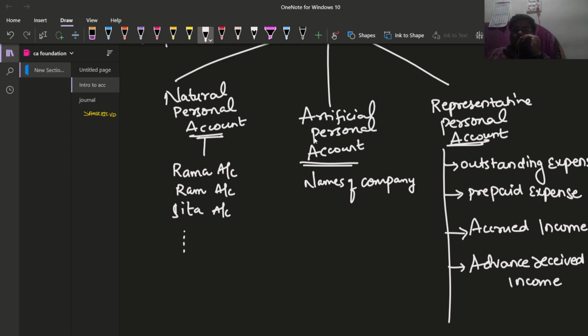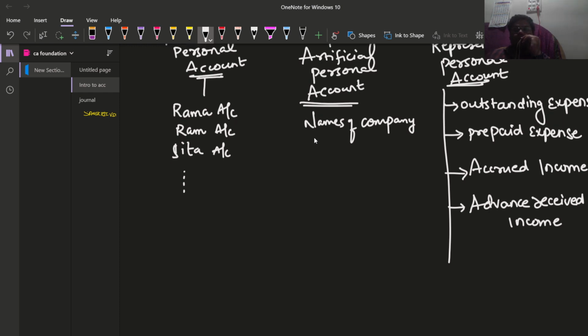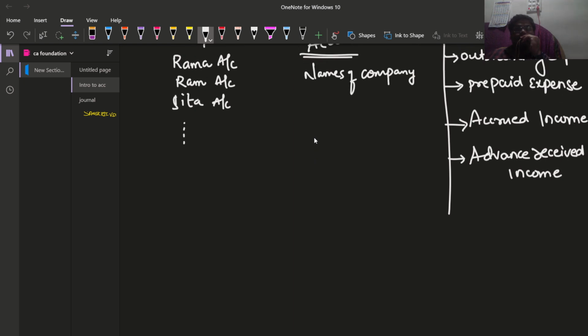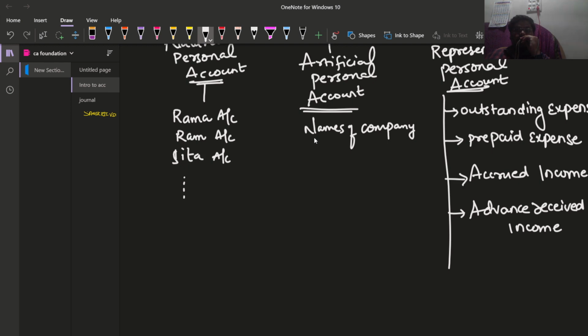These are the four types of accounts. I think there will be two more. I'll let you know that afterwards. These are the representative personal accounts.